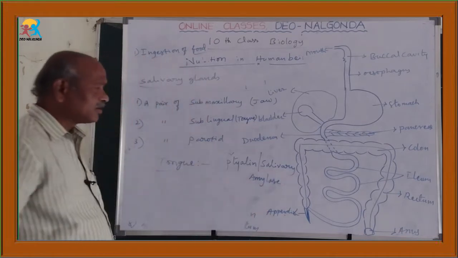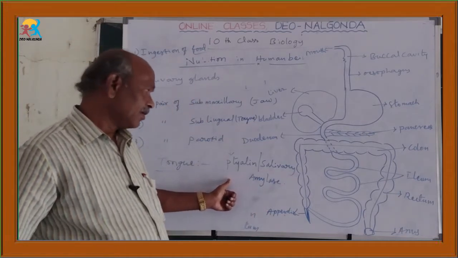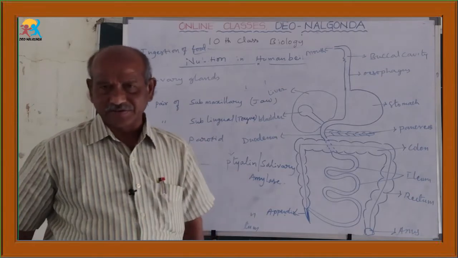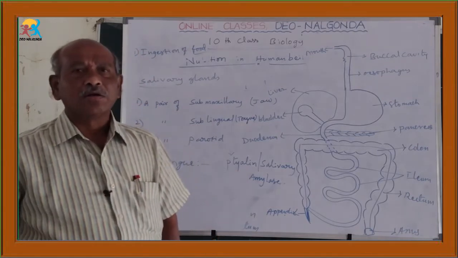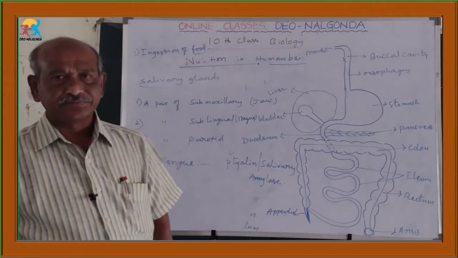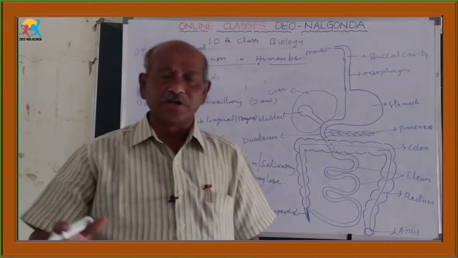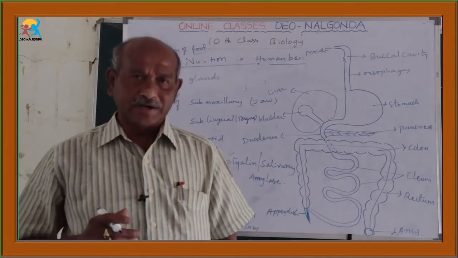So the saliva consists of an enzyme called ptyalin or salivary amylase, which acts on the carbohydrates in the food. Due to that, complex carbohydrates are converted into simple carbohydrates.